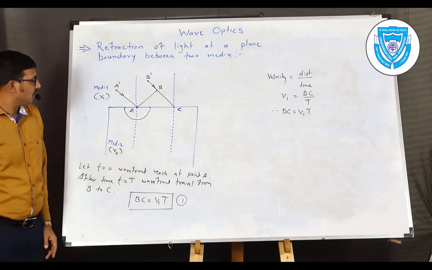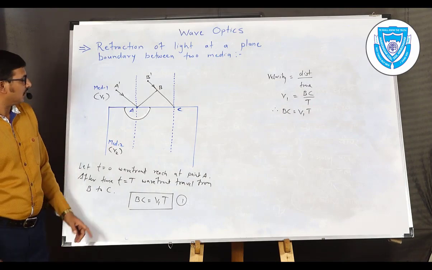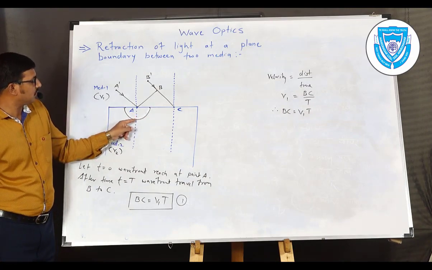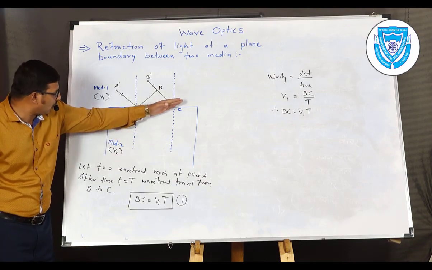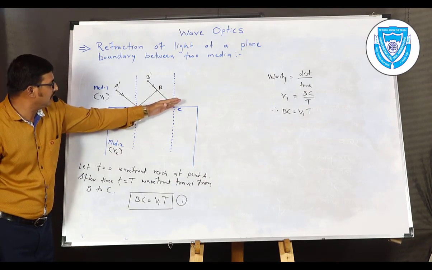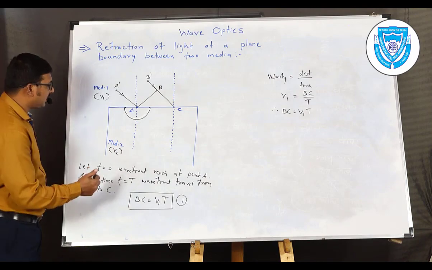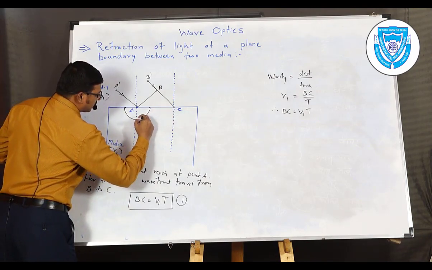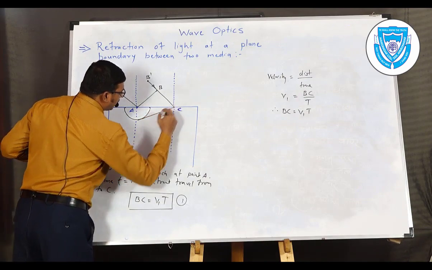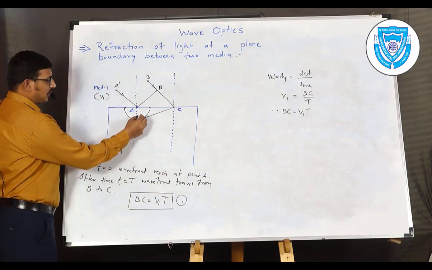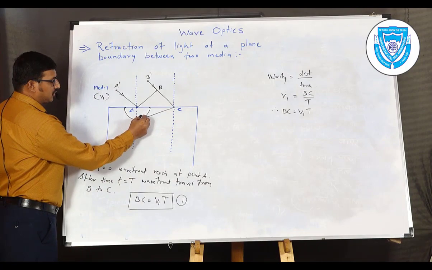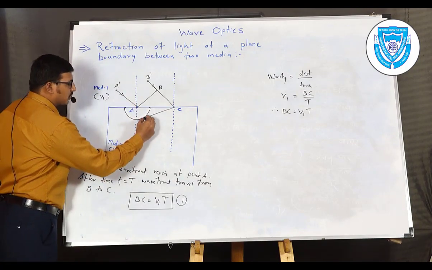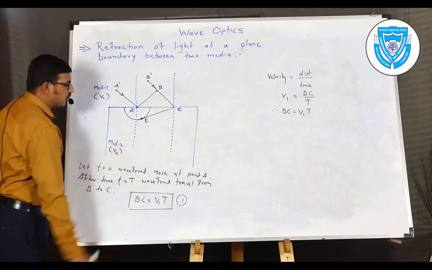Before that we have one more construction. Let us draw the tangent from point C on the surface of the secondary wavelet. So the tangent drawn from point C on the surface of the wavelet will look like this. The tangent intersects the secondary wavelet at this point, which is denoted by E.